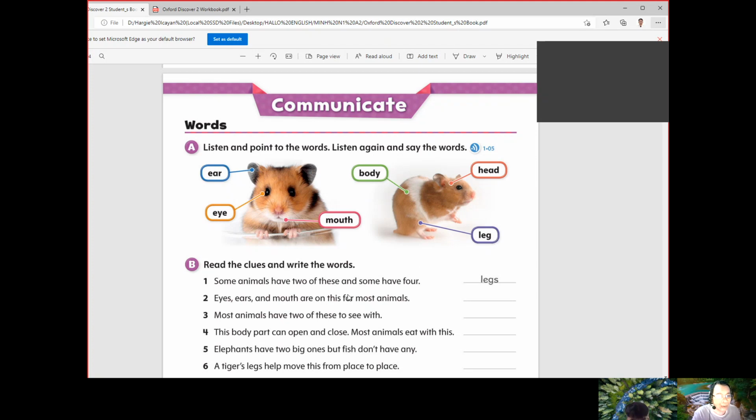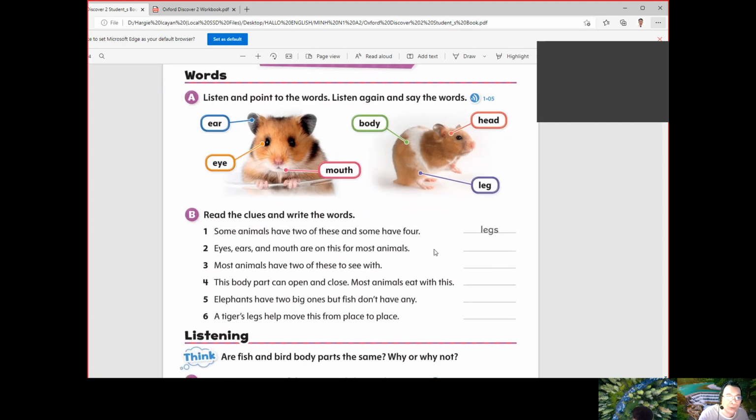Okay, now let's try to answer this one. So read the clues and write the words. Number one has been given to us. Can you read number one first? Some animals have two of these, and some have four. Yes, so the correct answer would be legs. So there are some animals that have two, okay? And there are also some animals that have four of their legs.